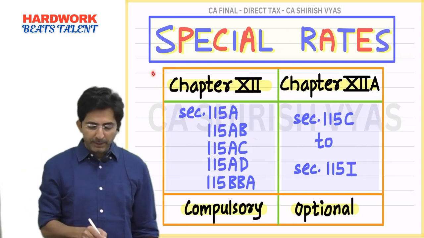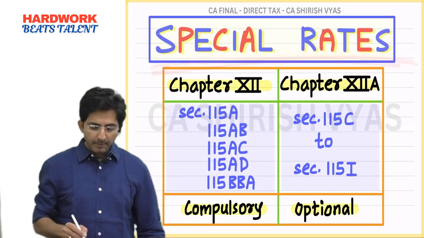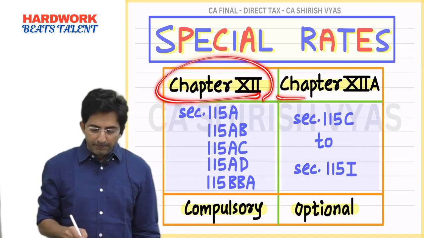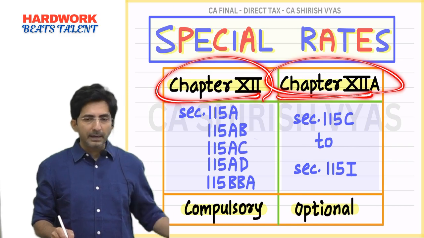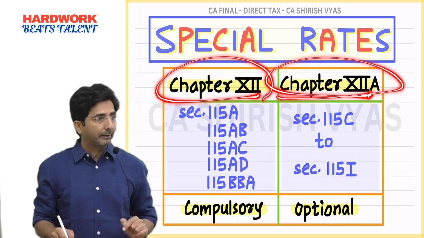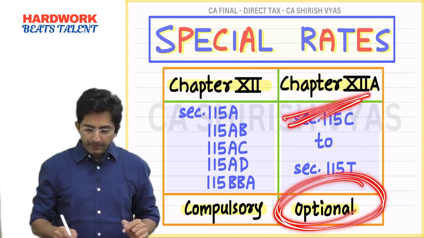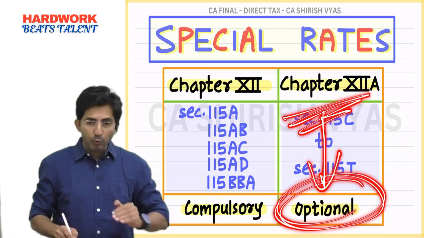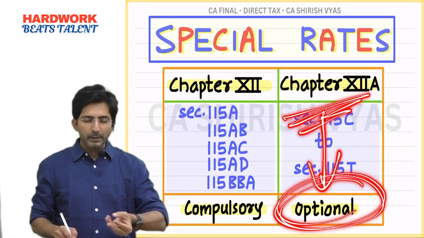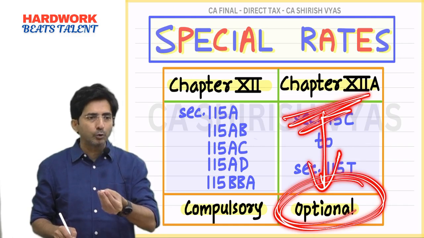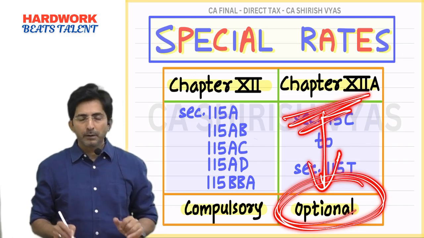Look, special rates. Now in chapter 12 and chapter 12A, ultimately there are different tax rates which you will have to learn by heart. But these provisions are optional. In chapter 12A, whatever rule I will explain, it will be related to some rate of tax only. But they are optional. Why optional?